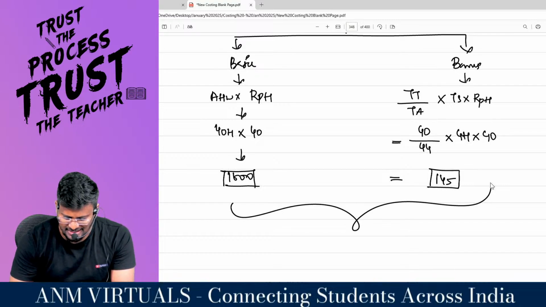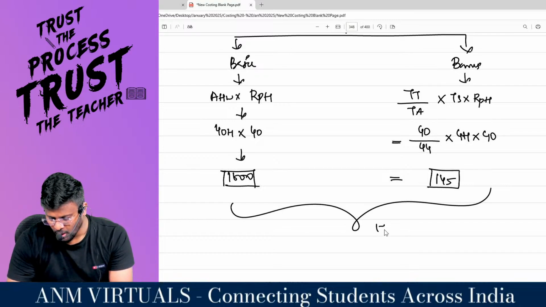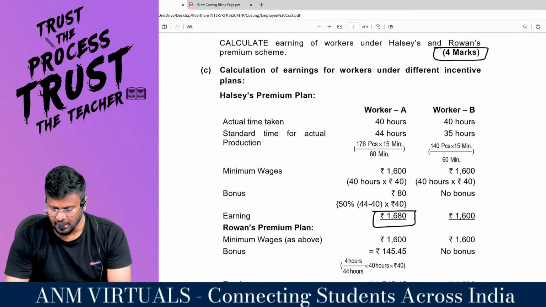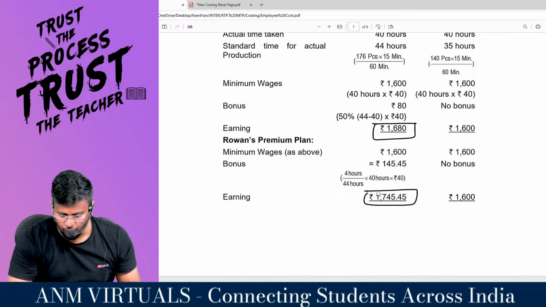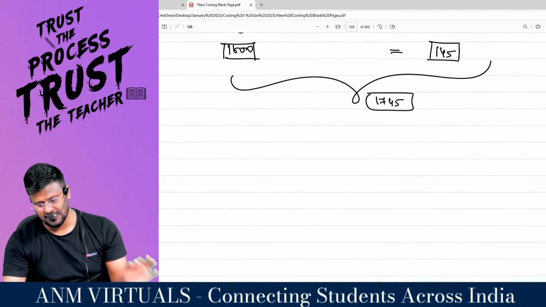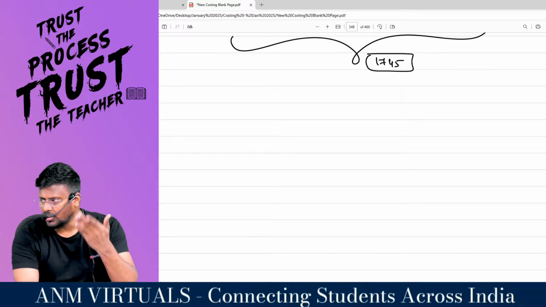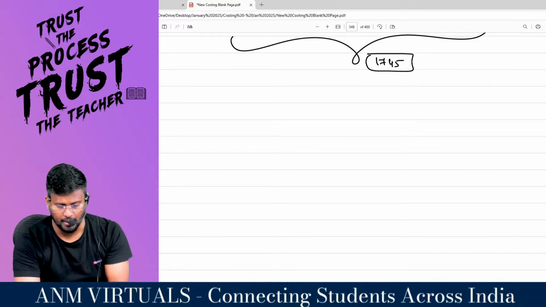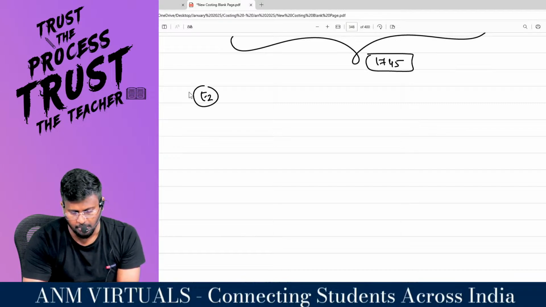So 1600 plus 145 comes to 1745, which will be the earnings of this worker A as per the Rowan. Fantastic sir. I completed both the employees under the Halsey and Rowan for the first employee. Now moving to employee number 2.